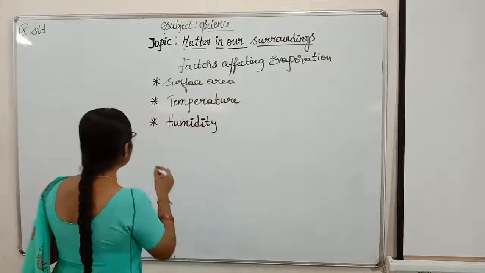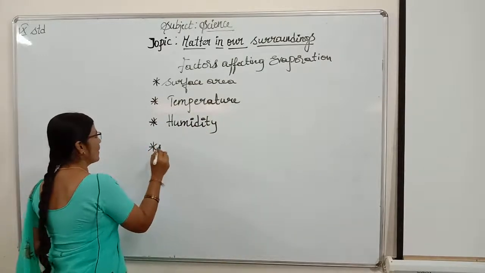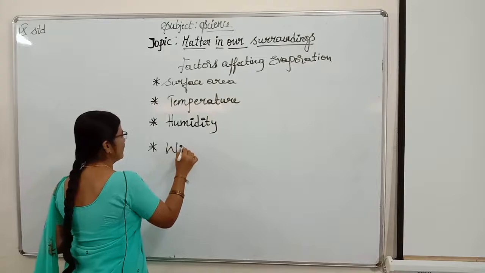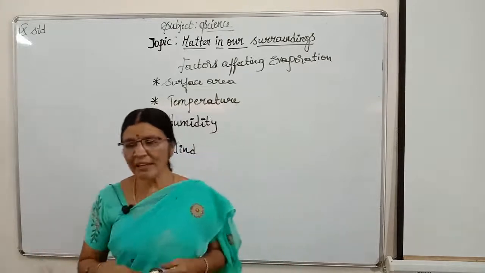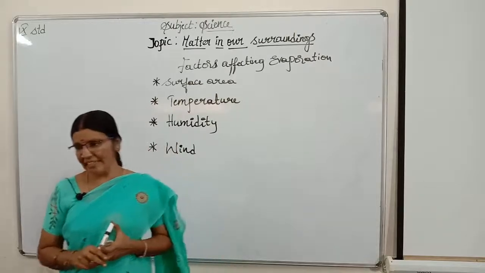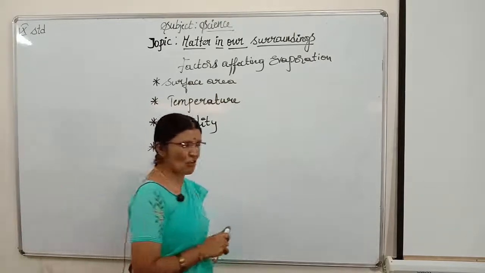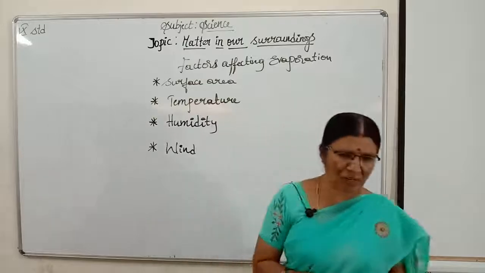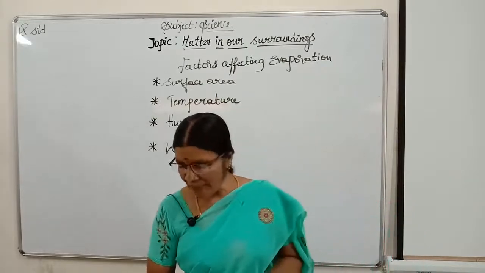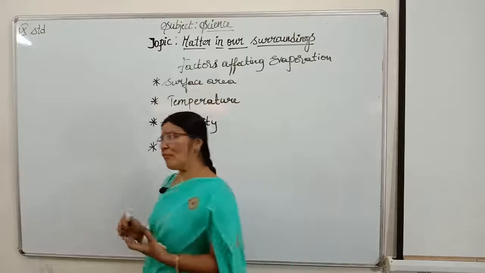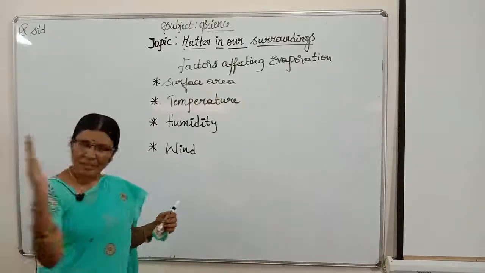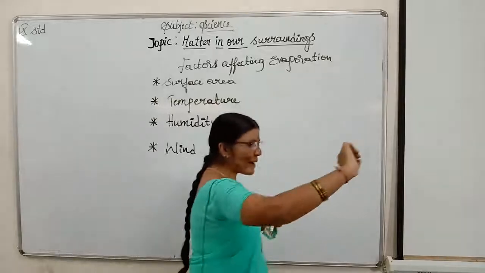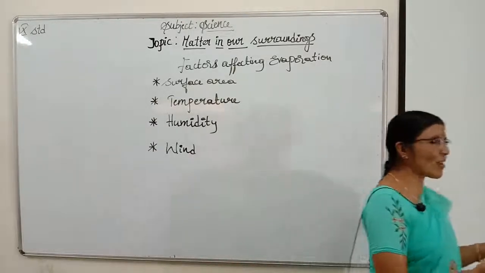Next factor is wind, children. Wind. Evaporation increases with wind speed. On windy days, air is blowing fast, more windy. At that time, the rate of evaporation is more. How? Wind will come and strike the clothes, take the water particles and move, and make the clothes dry soon.